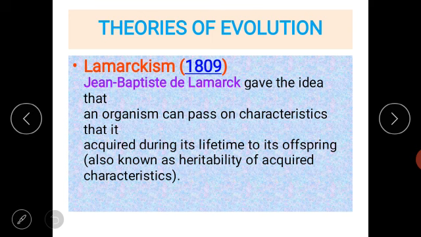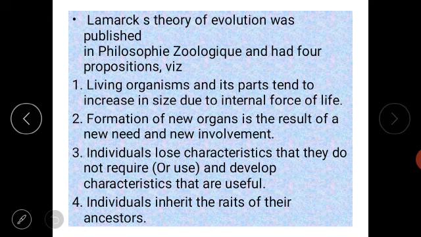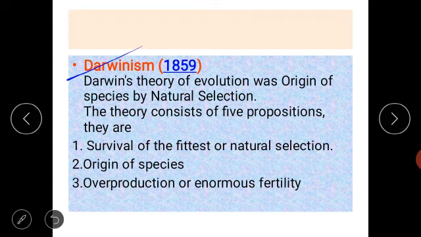Next, theories of evolution. So as I told you, what is evolution? Evolution is the developmental process of all living organisms, and the theories of evolution mean the explanation of evolution given by many scientists, and a few of them gave the initial work on evolution. Those scientists are Lamarck and Darwin. Okay. So these two scientists are the main scientists who gave the idea of evolution, and they published their work in their books.